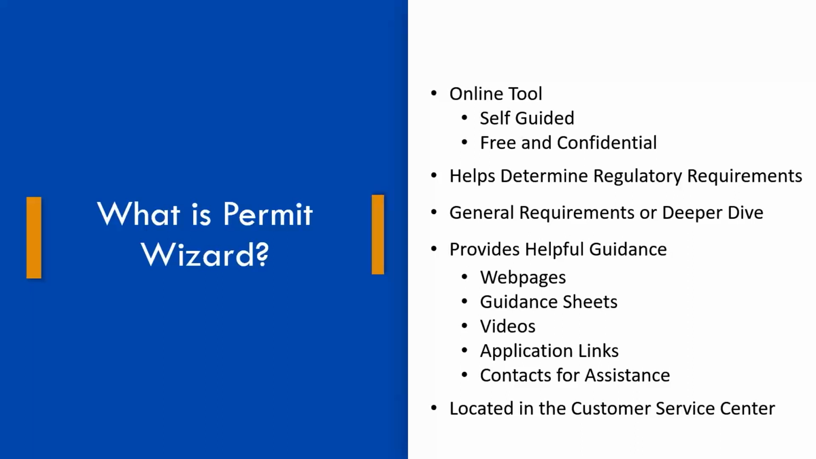And then it allows you to even take a deeper dive. Once you've done that quick overview, you can look into more questions about whether or not you maybe qualify for an exemption or a simplified application process, such as applying for a general permit or maybe a permit by rule. Once you've been identified, it also provides you helpful links, web pages, guidance sheets, videos even that you can watch about these requirements. We provide contacts through Permit Wizard as well, and it directs you to the appropriate forms or locations to apply for those needed permits.